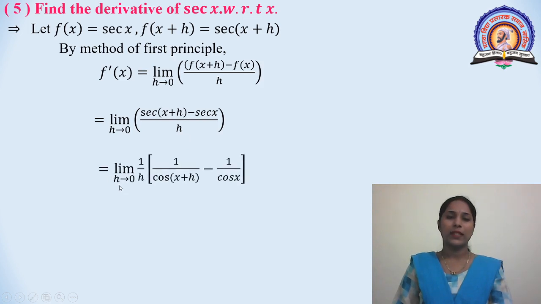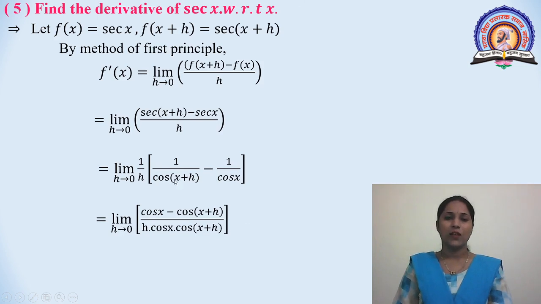This is equal to limit h tends to 0, 1 by h into 1 upon cos x plus h minus 1 upon cos x. Here taking sec theta is equal to 1 upon cos theta, we get this step. Then cross multiply, we get limit h tends to 0, cos x minus cos x plus h, total divided by h into cos x into cos x plus h.